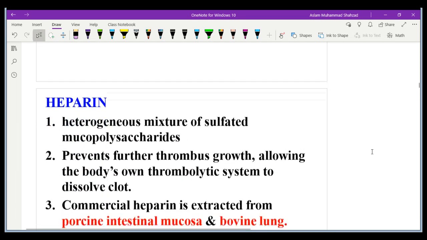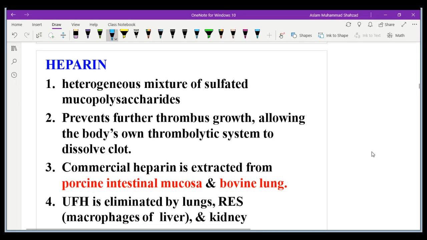So the main thing is again that it is a heterogeneous mixture. Why do we call it a heterogeneous mixture? Because obviously the mixture consists of glucosamines, glucuronates, then sulfate. So it is not homogeneous, it is a heterogeneous mixture, consisting of a number of molecules that are joined together. Then it is a heterogeneous mixture with sulfated mucopolysaccharides. I already discussed that muco comes from the word mucus.